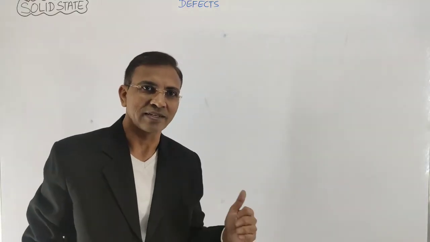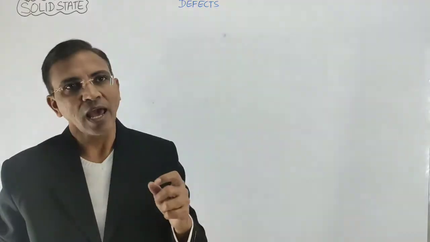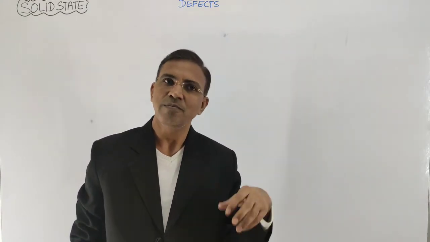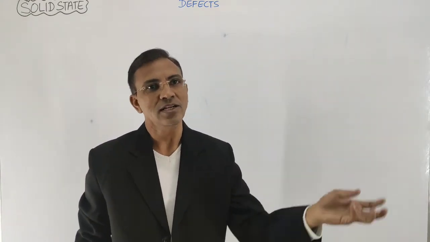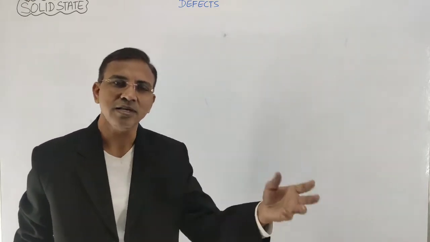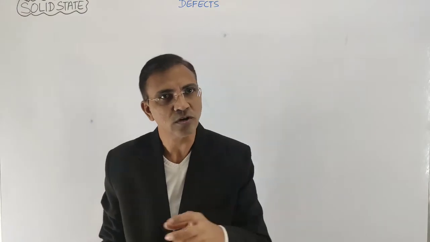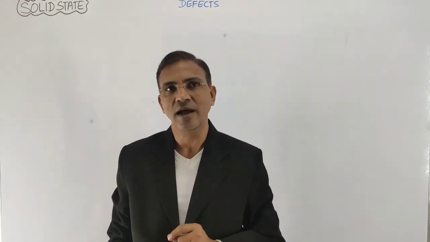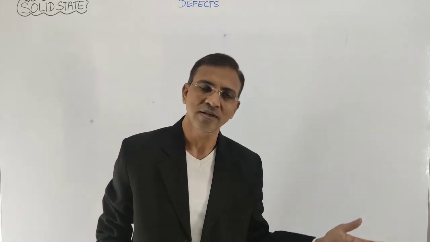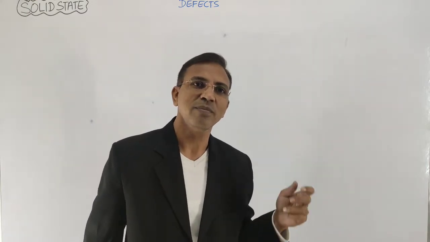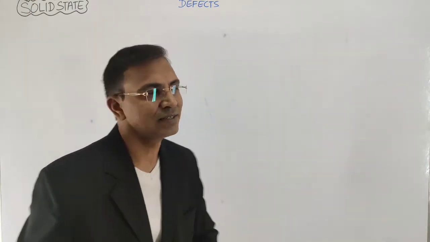Now the defects. Sometimes some atoms or ions are misplaced, or additionally come into the lattice, or are replaced by some other ions. Because of that, some defects are created in the crystal and imperfections come into existence. That's why it is called the defects of the crystal. These defects are of many types. Let me explain the types of the defects one by one.